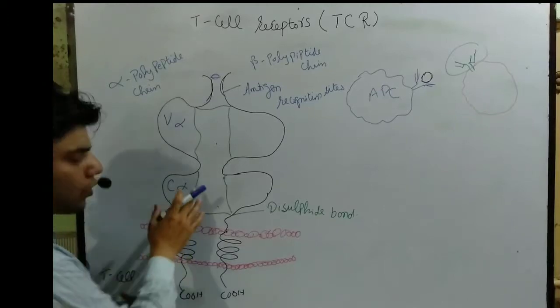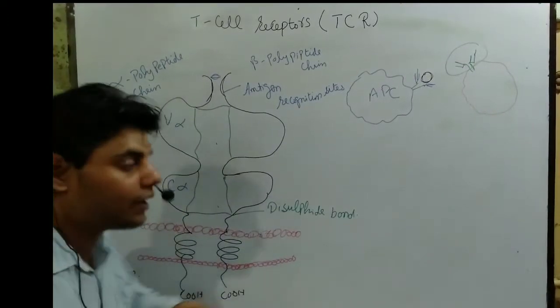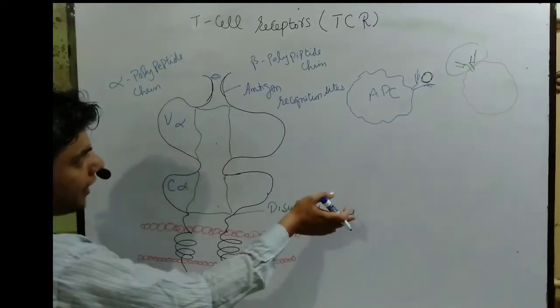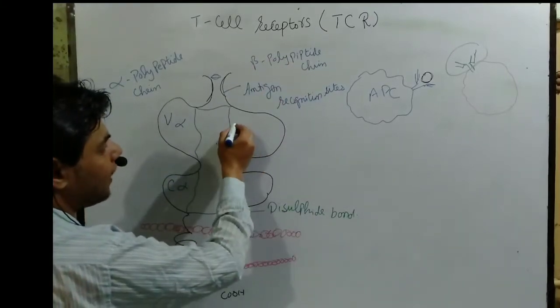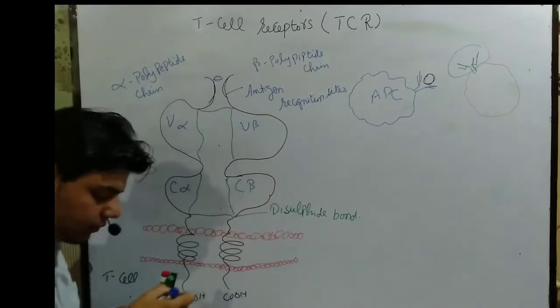So, constant means that it will be constant, not moving. Variable means it will be moving. And if we talk about the right side, the right side chain we call the beta polypeptide chain, and it has a variable beta region and a constant beta region.